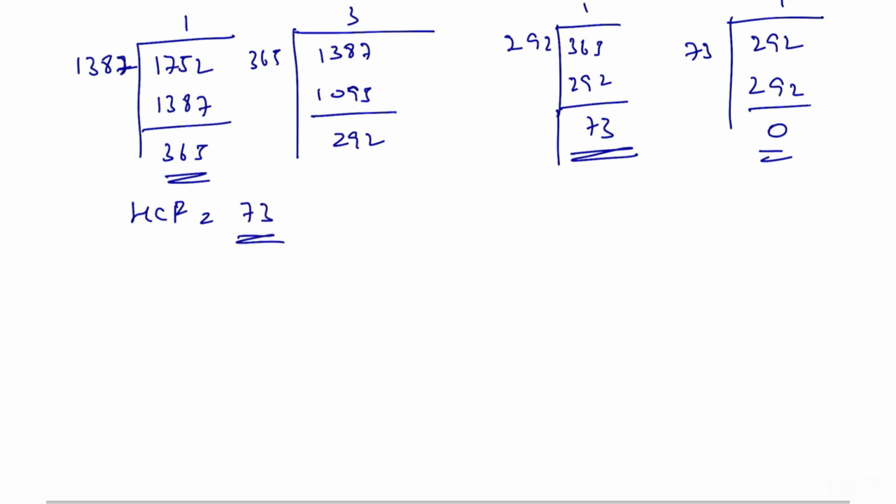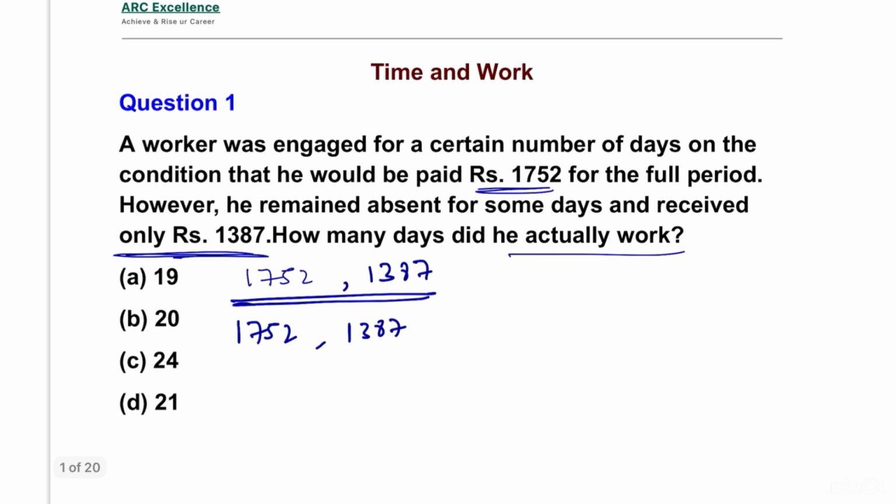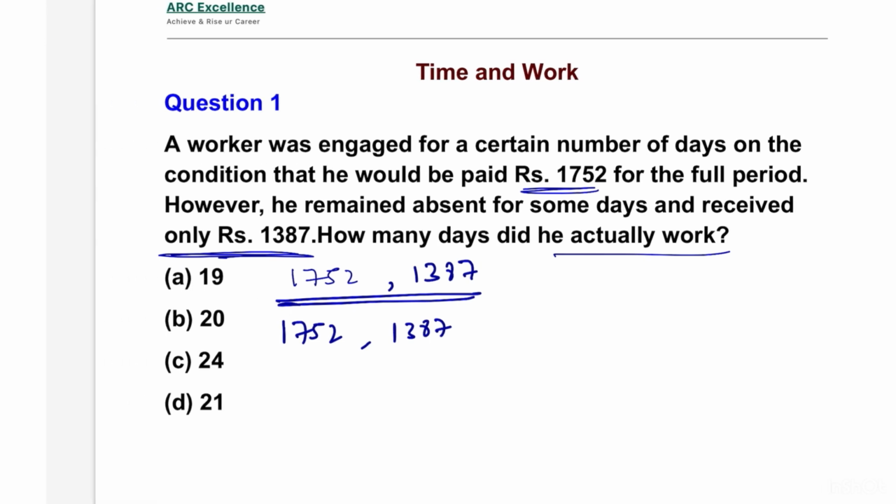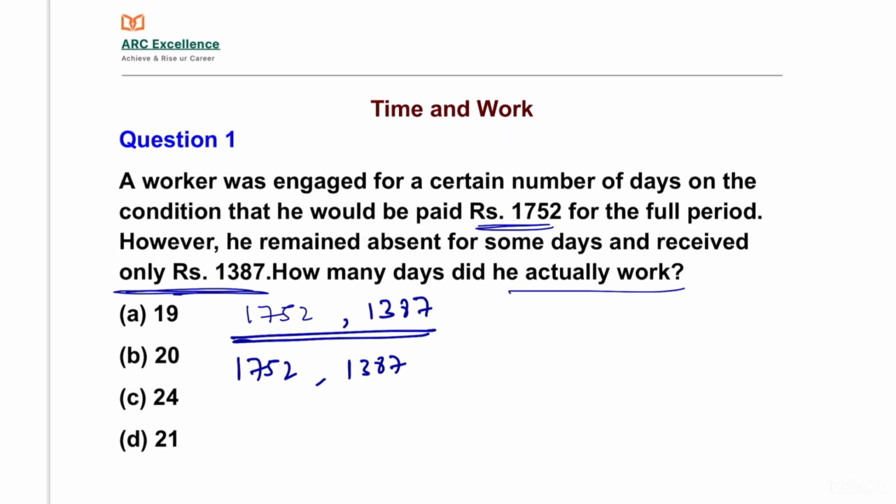So we divide 1387 by 73, because he is getting only 1387 after being absent for some days. 1387 by 73 is equal to 19. Only 19 days he worked. We check in the options. Yes, option A, 19, is the right answer.